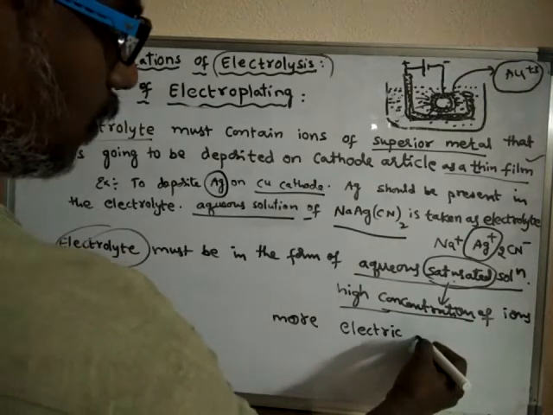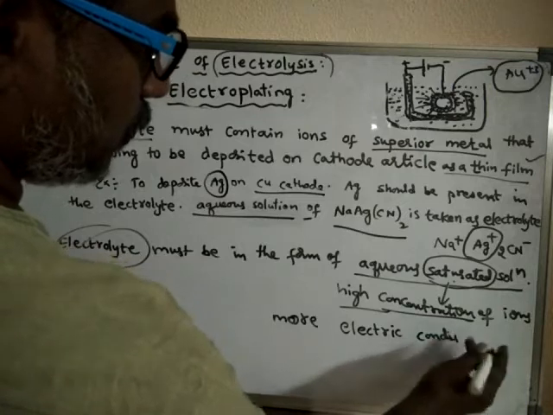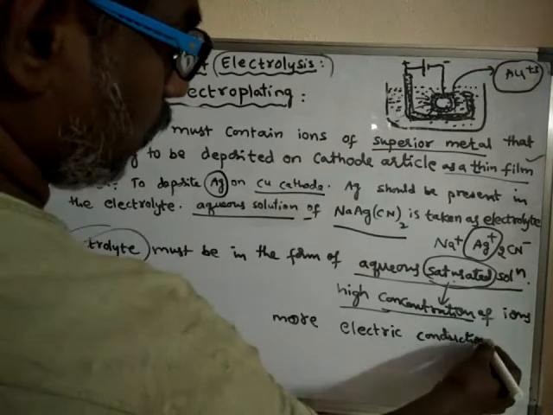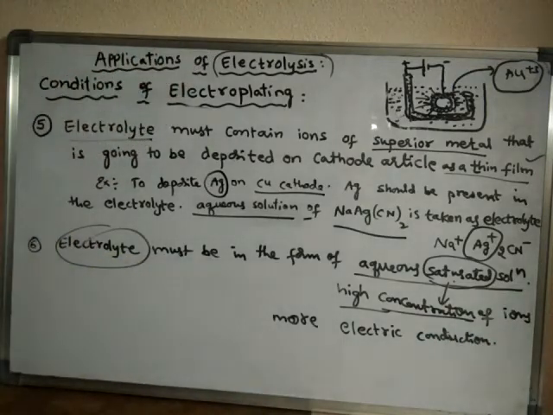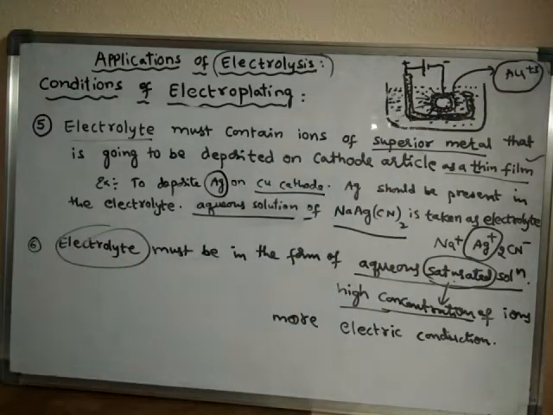That means more current will flow and more ions will flow, so that a large amount of that superior metal is deposited on the cathode.